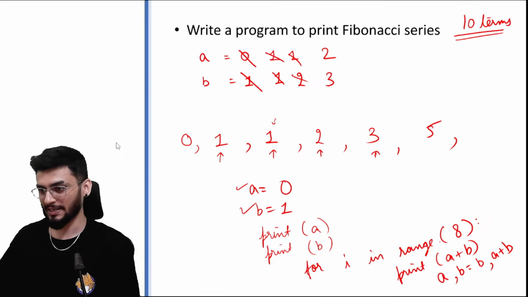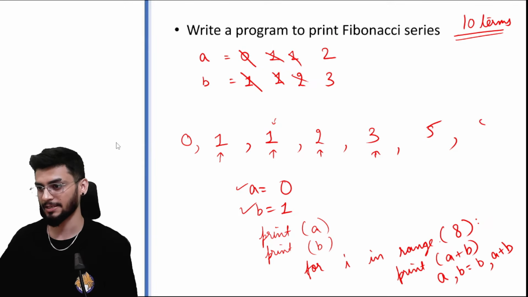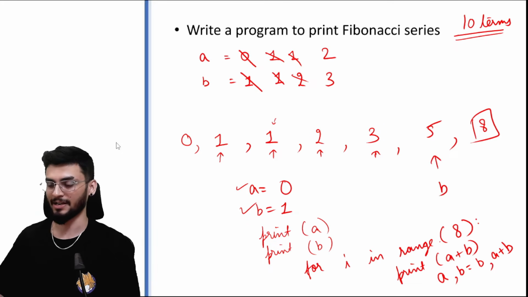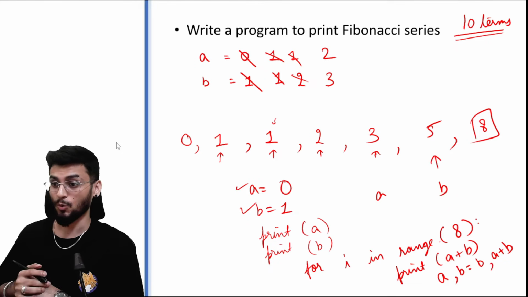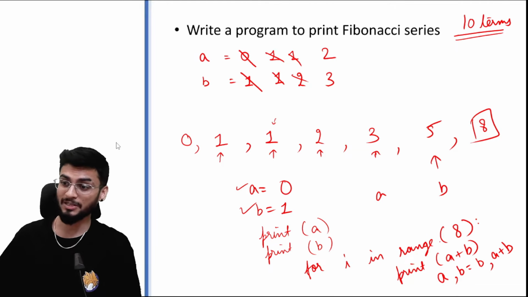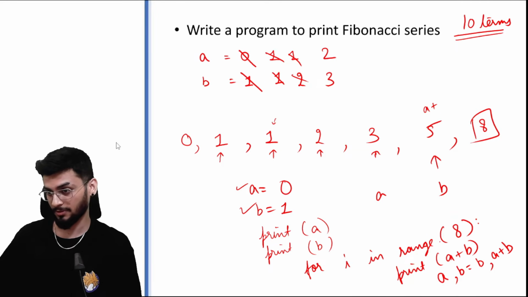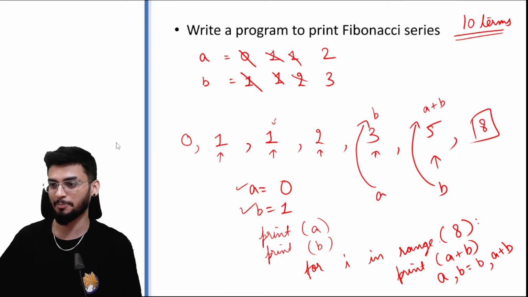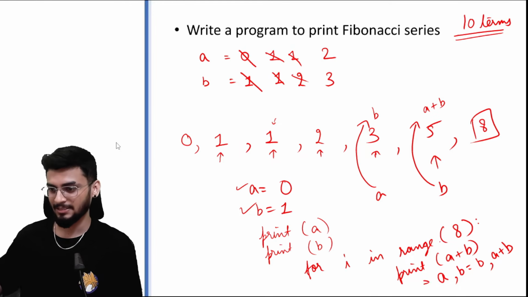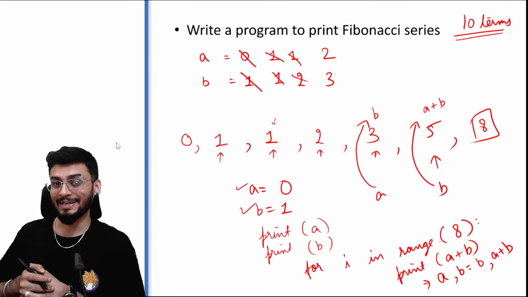Let's say I want to print the next term. Next term is 8, right? So B's value is 5 and A's value is 3. Why was this so? In the previous part, this was A plus B and this was B. So now your A becomes B and your B becomes A plus B. I hope this is not too confusing, but if you look at this, we are doing it simultaneously.